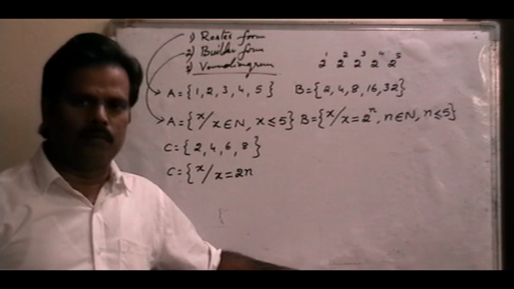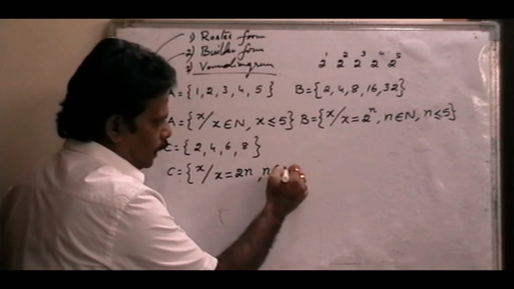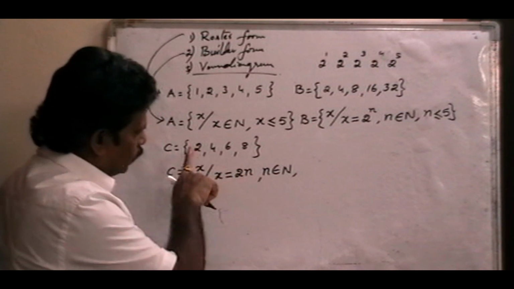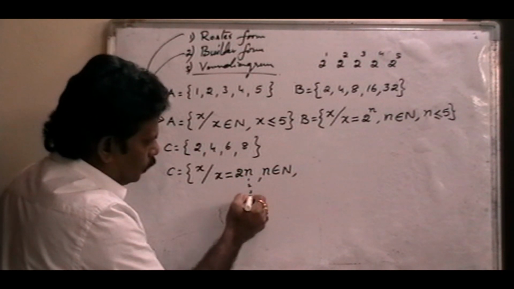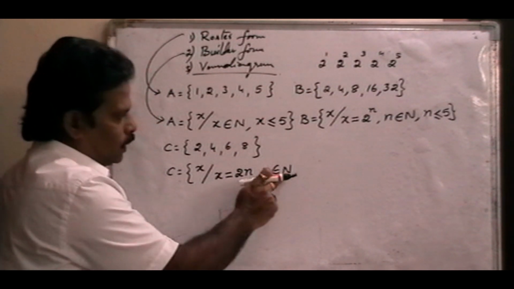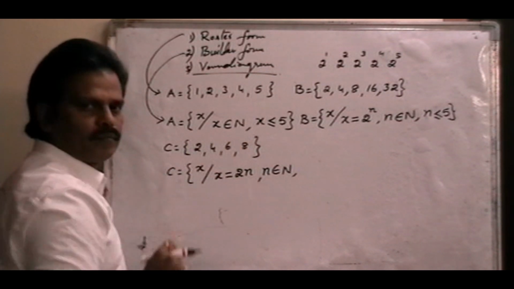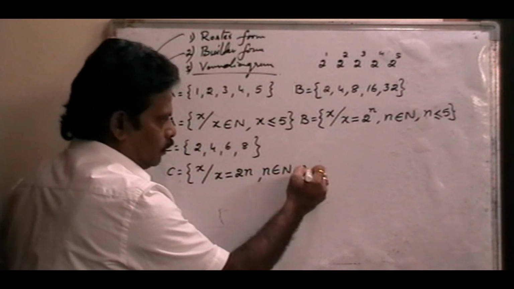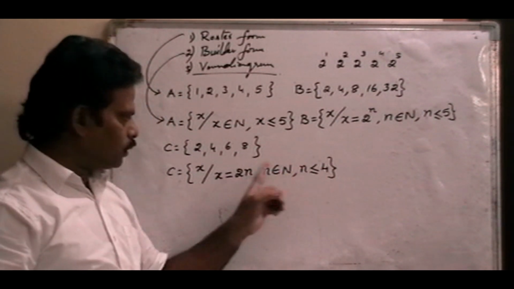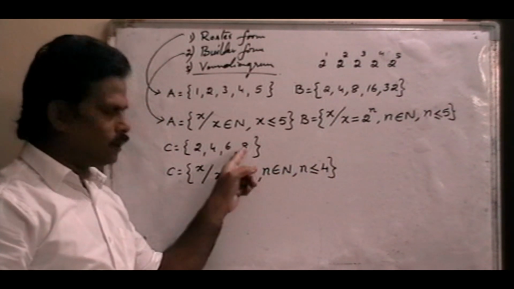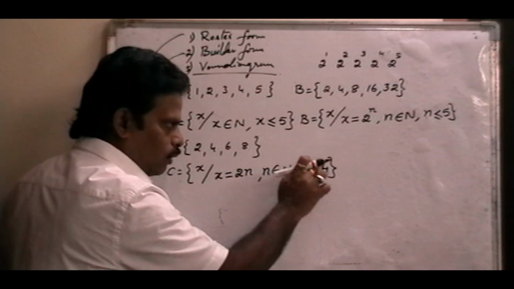That means every even number is a multiple of 2, 2n, where n belongs to natural numbers only, because in place of n we can write 1, 2, 3, 4. 1, 2, 3, 4 means natural numbers, because 2 ones are 2, 2 twos are 4, 2 threes are 6, 2 fours are 8. Where again n is less than or equal to 4. Because if n is equal to 4, 2 fours are 8. That's all, 8 is the last element.